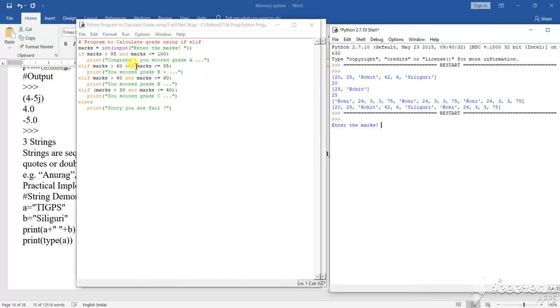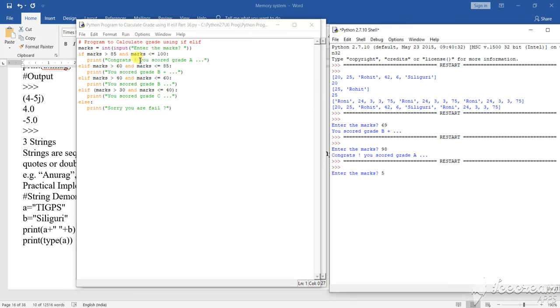Enter the mark, suppose 69. Okay, now see, I am running this program again. Let's run this program. 98. Okay, next run this program again. 5.